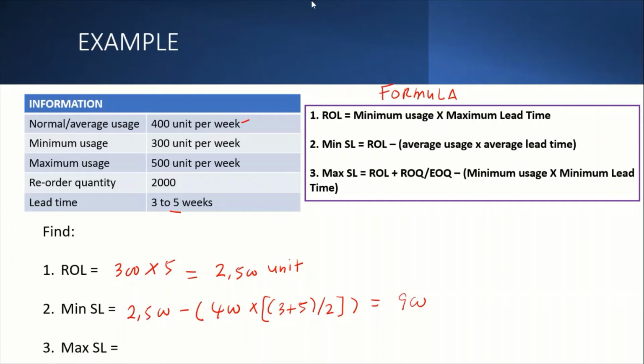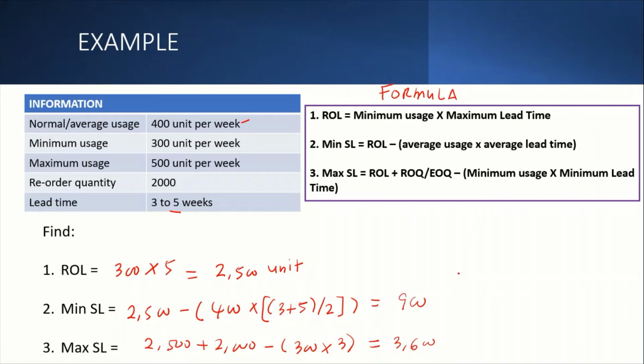So your max is ROL, which is 2500, plus your ROQ, 2000, minus minimum usage, 300, times 3, because minimum lead time is 3 weeks. So you will get 3600.